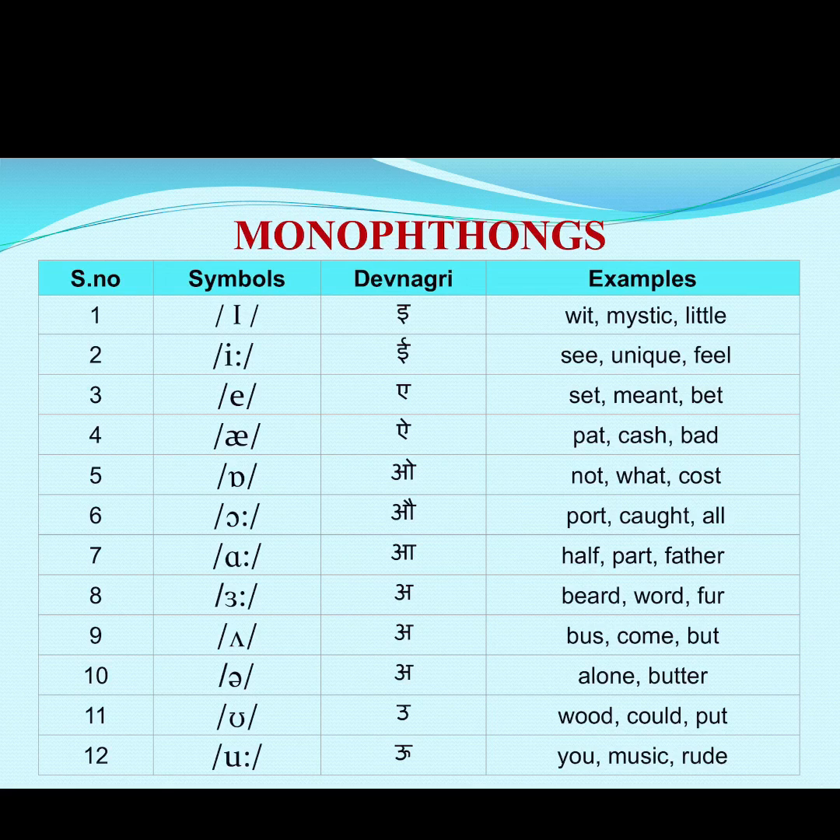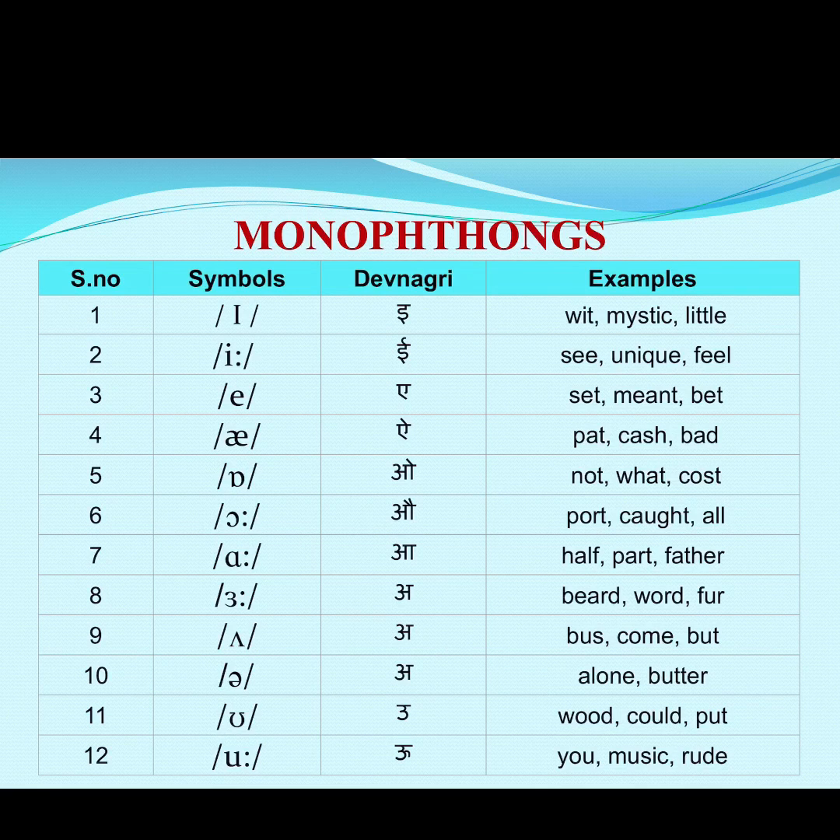Number 8, 9 and 10 are interlinked monophthongs, because in Devanagari you can see all these three are a sounds. But what's the difference? Let us see. The first, in serial number 8, is pronounced as a broader, long a. It is known as long a. For example, bird, word, fur.